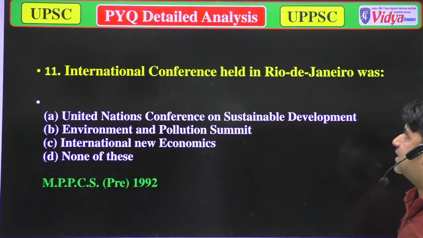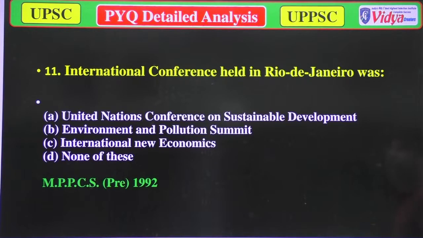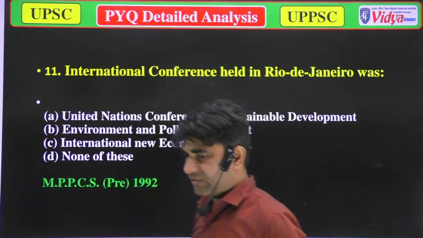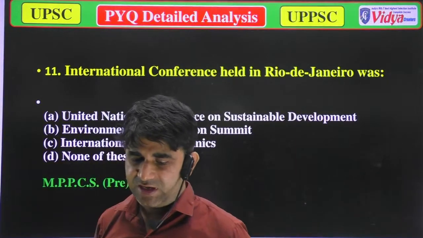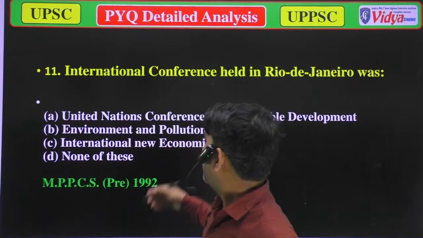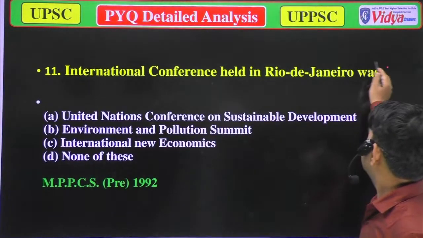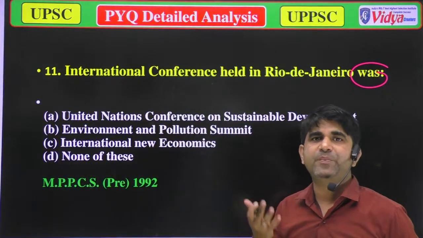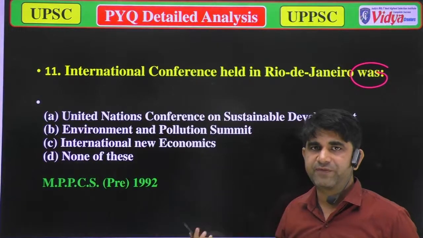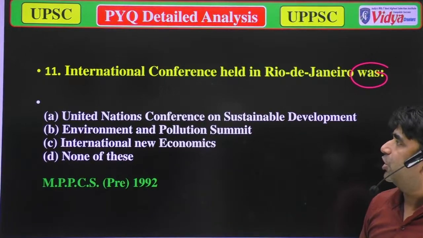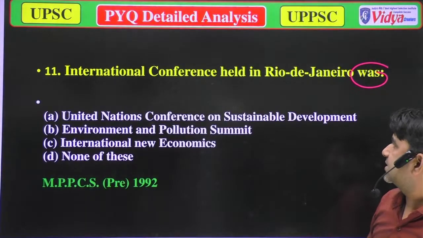The international conference held in Rio de Janeiro was, which organization was the main party behind that conference? Option A is United Nations Conference on Sustainable Development.